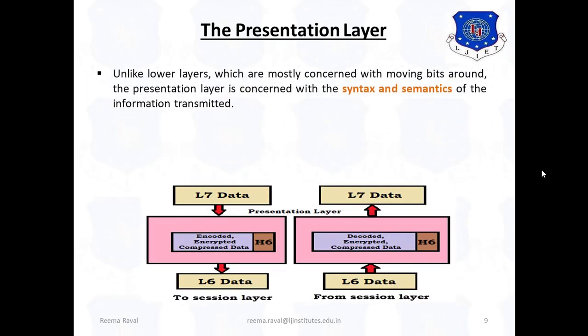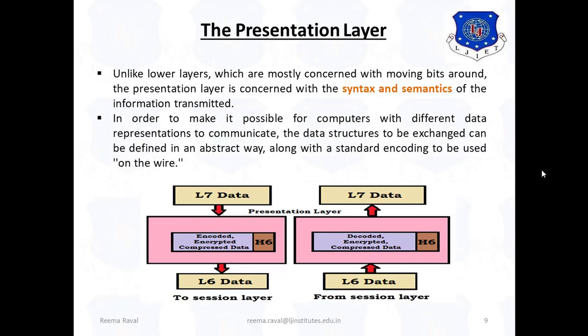Unlike lower layers, which are mostly concerned with moving bits around, the presentation layer is concerned with the syntax and semantics of the information transmitted. In order to make it possible for computers with different data representations to communicate, the data structures to be exchanged can be defined in an abstract way, along with a standard encoding to be used on the wire. That means this layer deals with how it will look at the user side, or how it will be given to the application layer in terms of syntax and semantics.